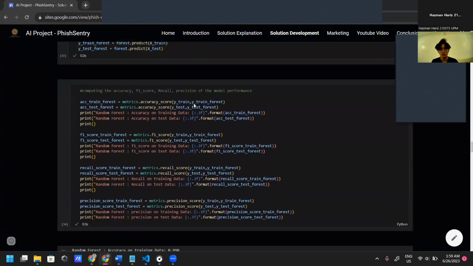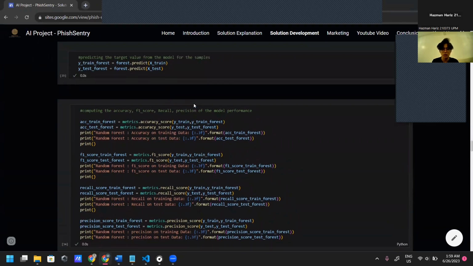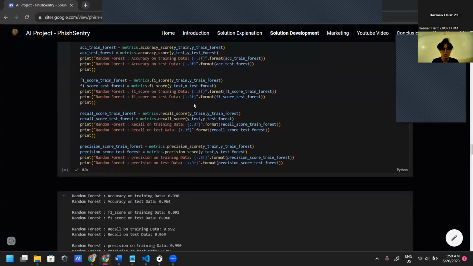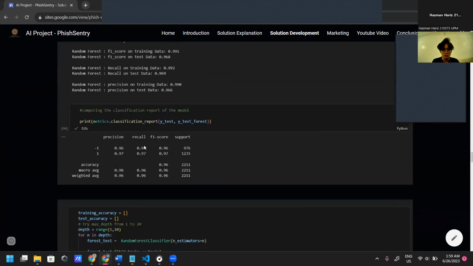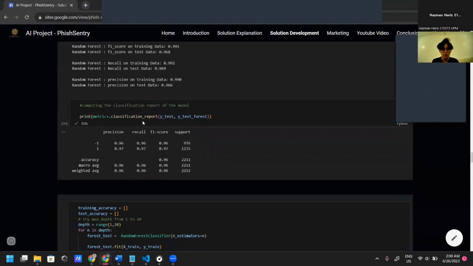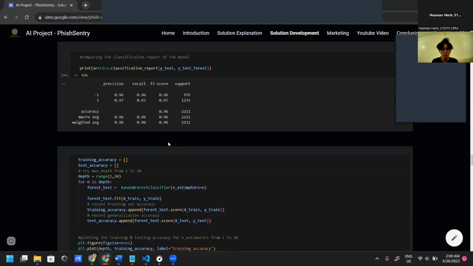Next, we can compute the accuracy, F1 score, recall, and precision of the model performance for the random forest. As you can see here, it displays the accuracy for the random forest. Then we can compute the classification report of the model, which displays the overall precision, recall, F1 score, and support for the model.